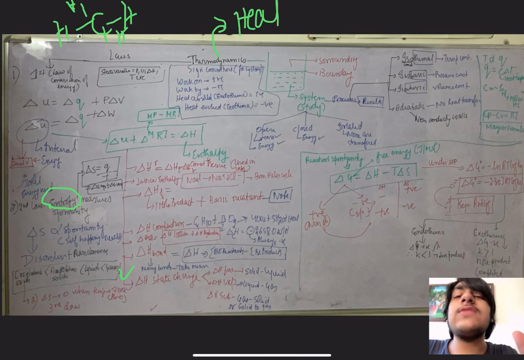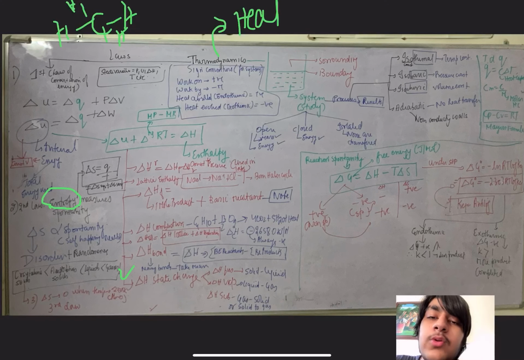Why is more product formed? Because the equilibrium constant determines the concentration of product by reactant. And if it's bigger than 1, that means product is more than reactant. That means a reaction would approach completion in an exothermic process. So in the end, we conclude that this reaction is more favored to be a spontaneous reaction if it is exothermic. So we can modify the second law of thermodynamics by saying that exothermic reactions proceed towards more spontaneity than endothermic reactions.